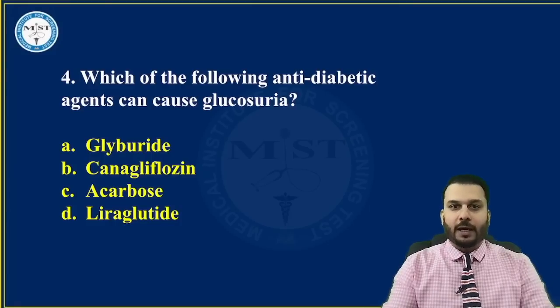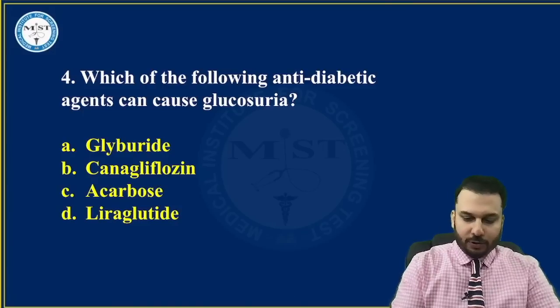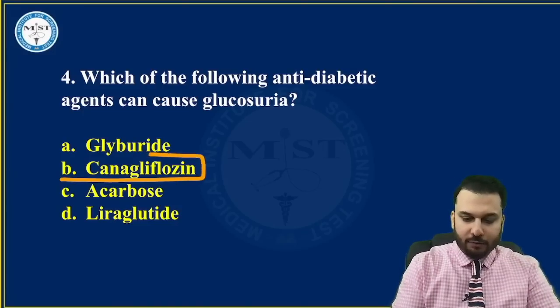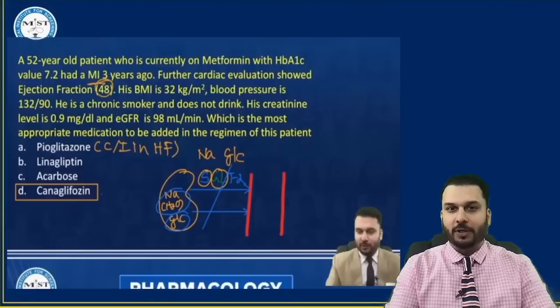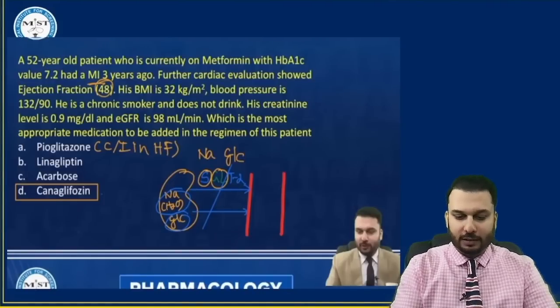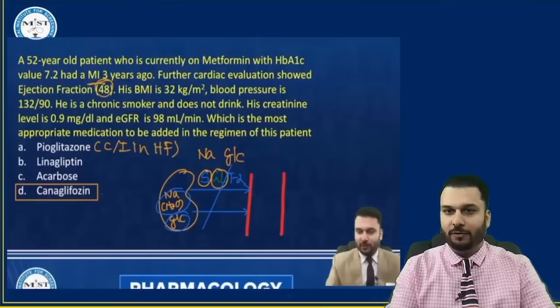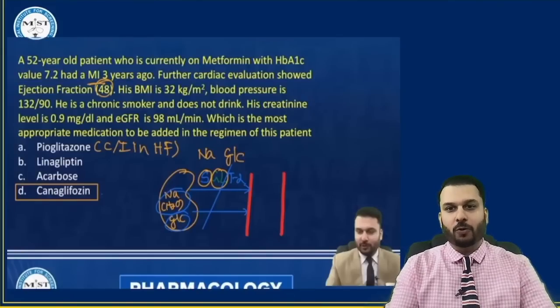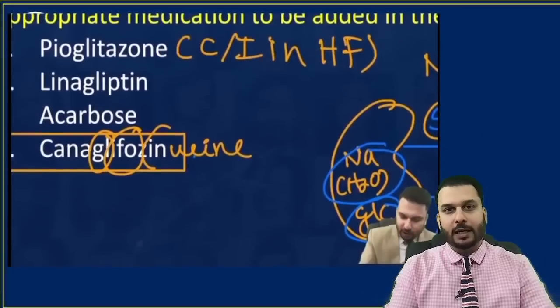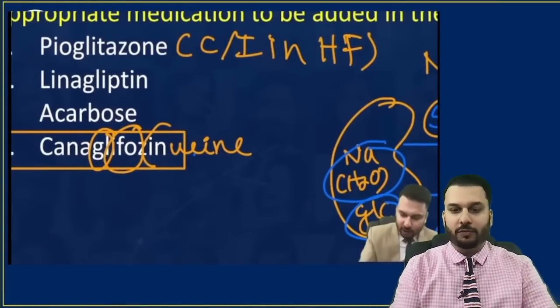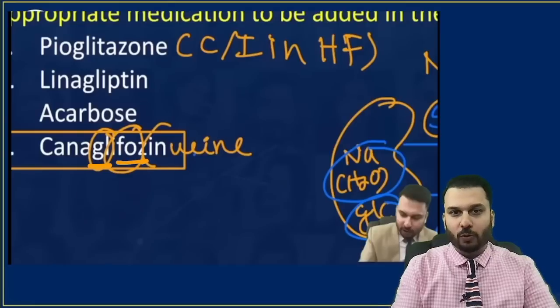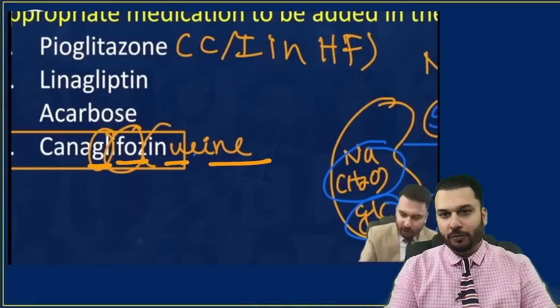Which of the following anti-diabetic agents can cause glucosuria? The answer to this is canagliflozin or any other flozin that might have been given in your exam. Surprisingly, I had discussed this in the 25 important series, that there was a question on canagliflozin. I explained to you all about this drug, and I also gave you one mnemonic to remember this: when you give this drug, glucose flows in urine. What more do we need, dear friends?